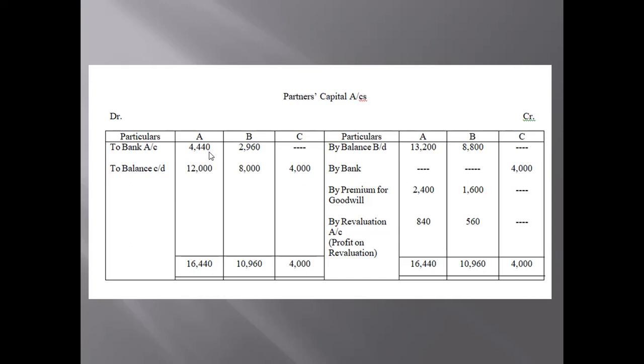Okay, so we will find the total of the credit side. 16,440. We write the same total out here, and we write 'to balance CD'. We will not write this 'to balance CD' on top, because by rule we cannot write anything after writing CD. That is why accountancy is a very complex subject.